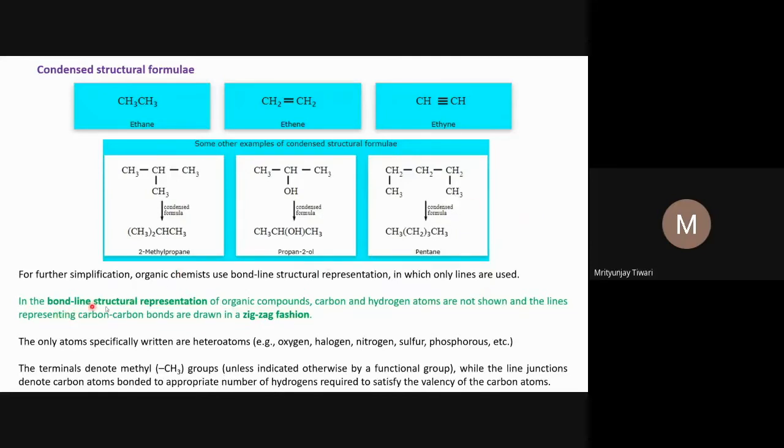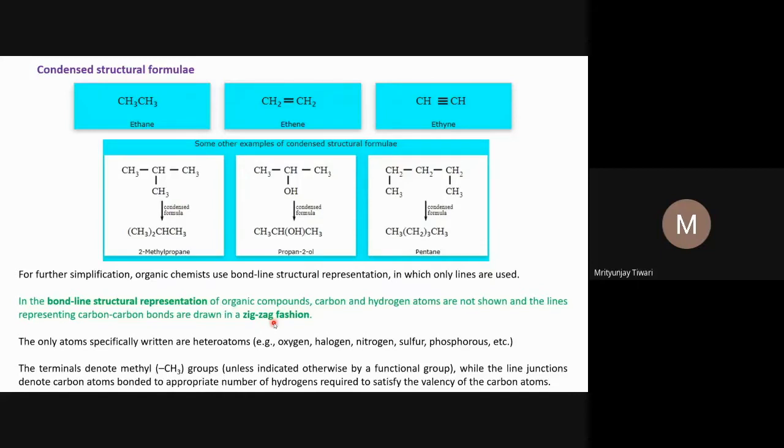In the bond line representation, carbon and hydrogen atoms are not shown, and lines representing carbon-carbon bonds are drawn in a zigzag fashion.